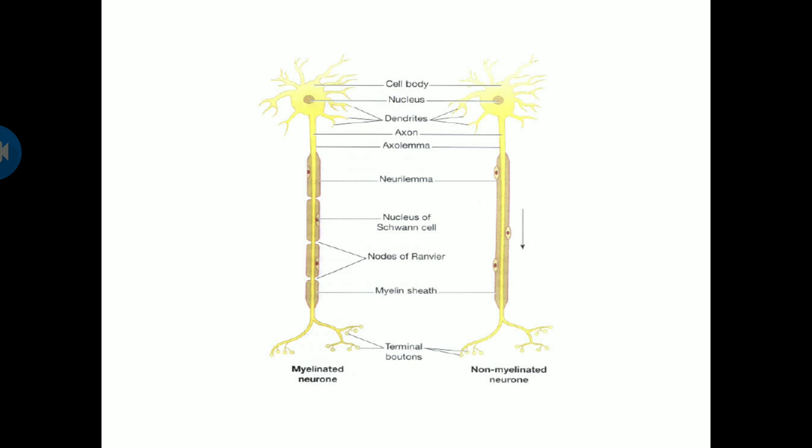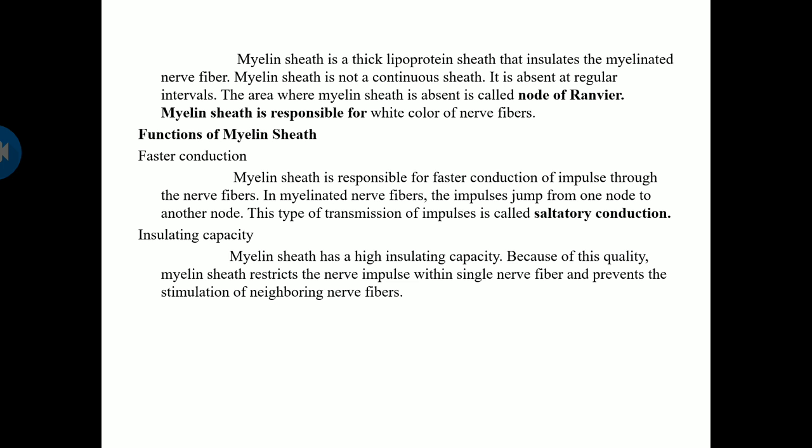Next, the myelin sheath is the thick lipoprotein sheath that insulates the myelinated nerve fiber. The myelin sheath is not a continuous sheath; it is absent at regular intervals. The area where the myelin sheath is absent is called the node of Ranvier. The myelin sheath is responsible for the color of the nerve fiber. The functions of the myelin sheath are faster conduction and insulation. It is responsible for faster conduction of impulses through the nerve fibers.